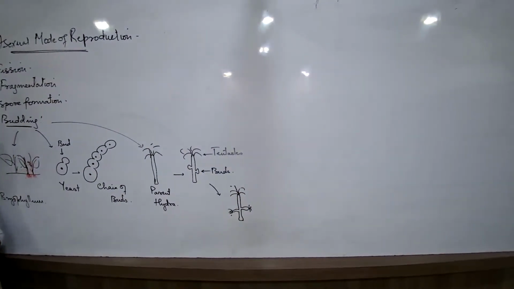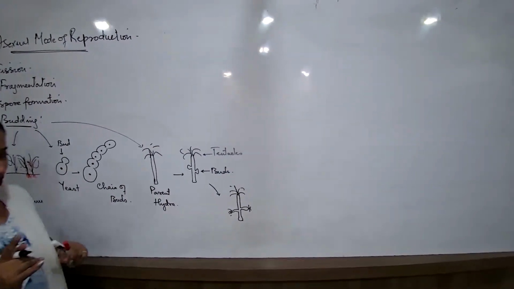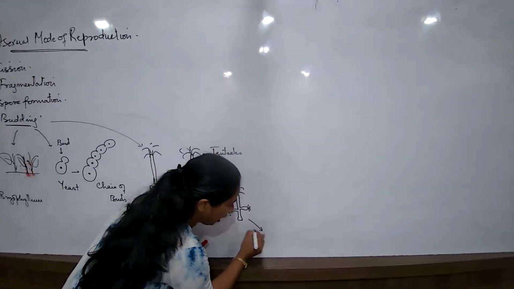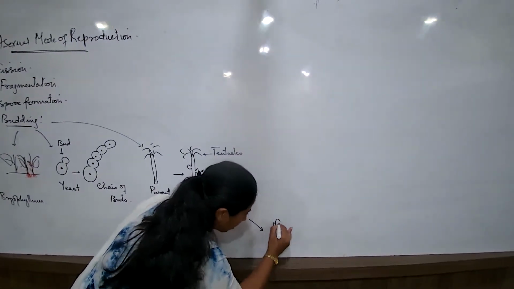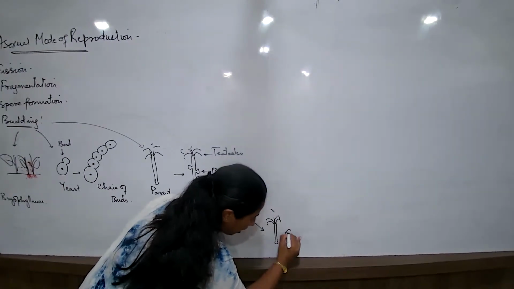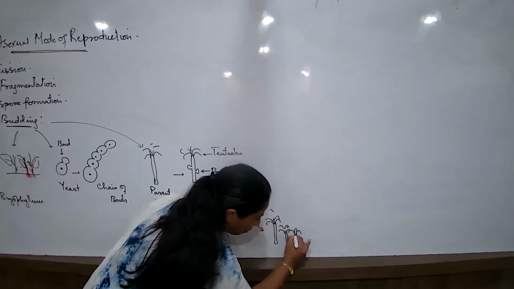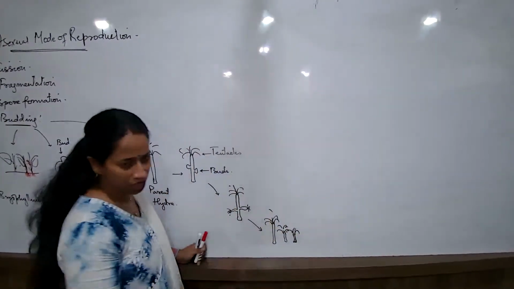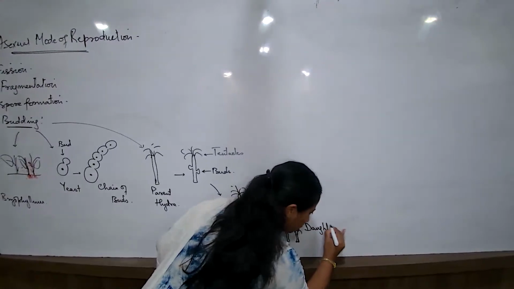No, unless and until the growth is complete, they remain in contact with the parent body. Then the next stage, if I draw, this is the parent hydra. And once the organism is all developed, we come across that these are the daughter hydra organisms, depending on how many buds are there. So I would say these are the daughter organisms.